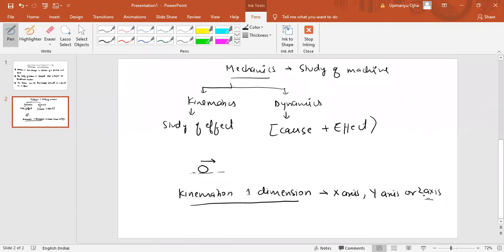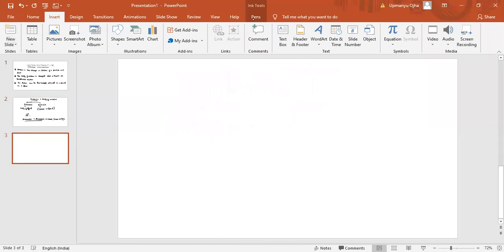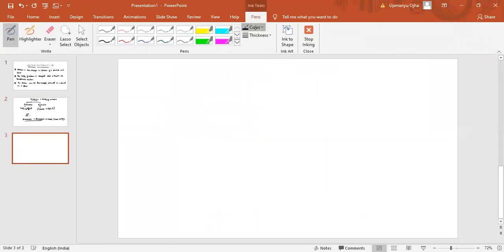So the first part of the chapter, that is motion in a straight line, deals with kinematics 1D. From here we are starting our chapter. So basically our chapter is kinematics 1D.